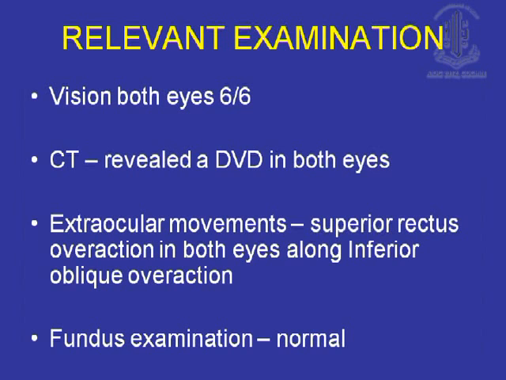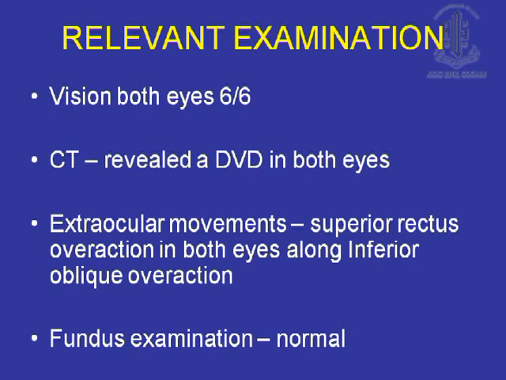So now that you know the diagnosis is bilateral, look at the vision. What is the vision? Vision is 6/6 in both eyes. That means dissociated vertical deviation can be associated with 100% normal vision and can be associated with 100% normal stereopsis also. It is a perfectly normal eye where the problem is not squint. The problem is not a deviation.